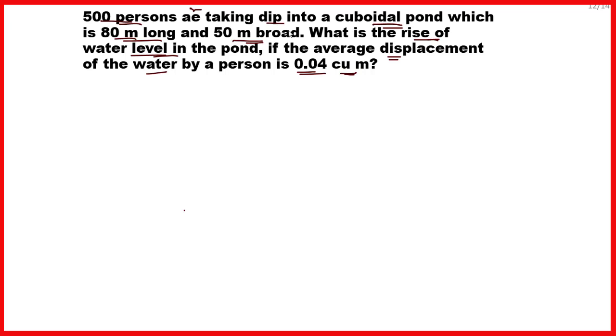Friends, 500 persons take a dip into a cuboidal pond whose length is given as 80 meter and the breadth is given as 50 meter, and we have to find the rise in the water level in the pond if the average displacement per person is 0.04 cubic meter. So first we will assume that let h be the rise in the water level in the pond, and therefore first we will find the volume of water that is displaced